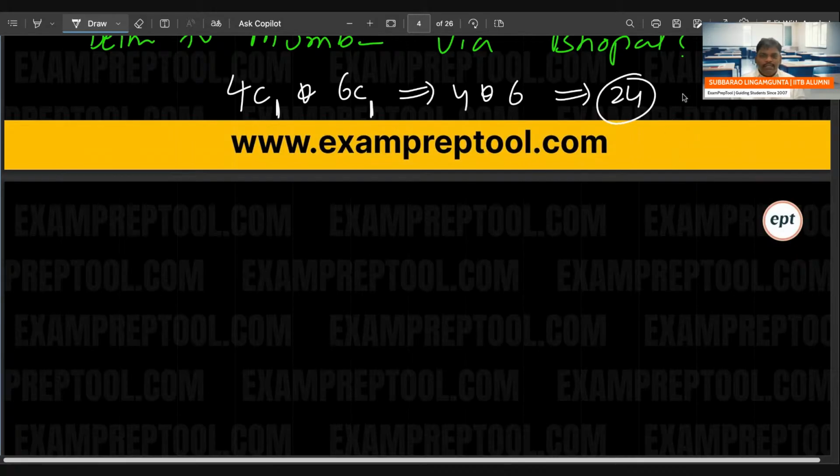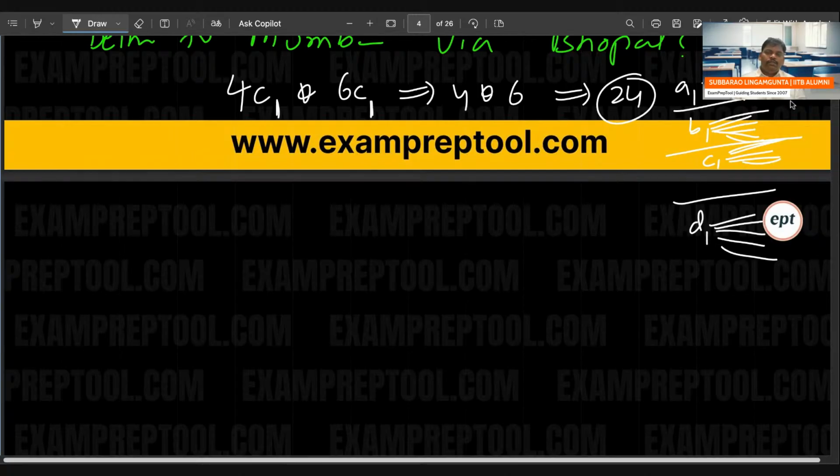If you see the ways here, A1 followed by 6 possibilities, B1 followed by 6 possibilities, C1 followed by 6 possibilities, D1 followed by 6 possibilities. 4 into 6, 24 ways are there.